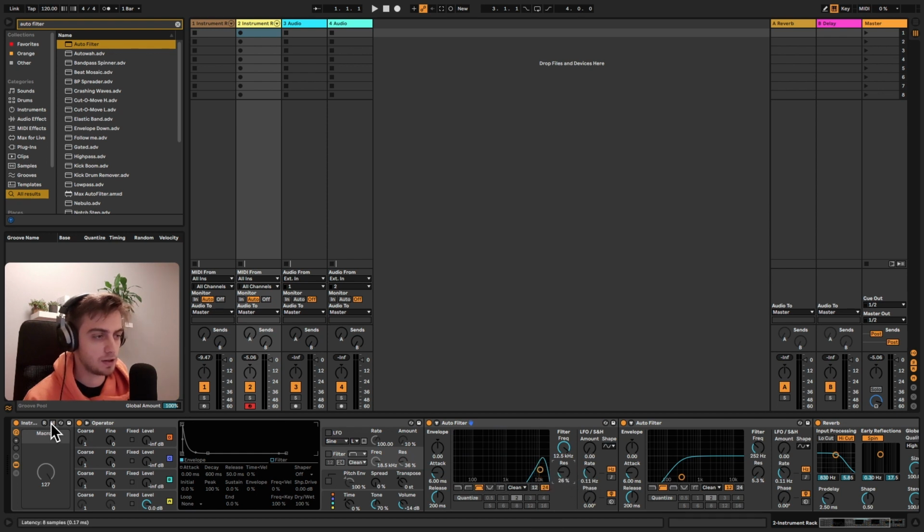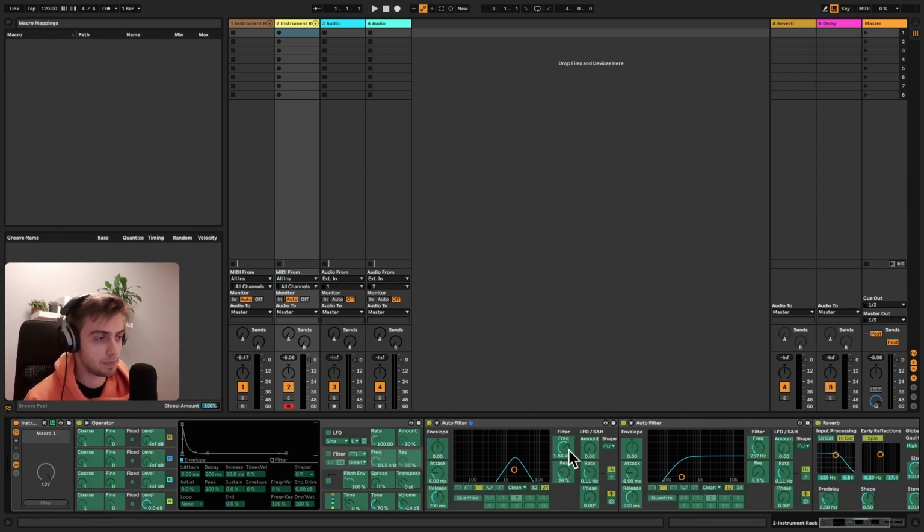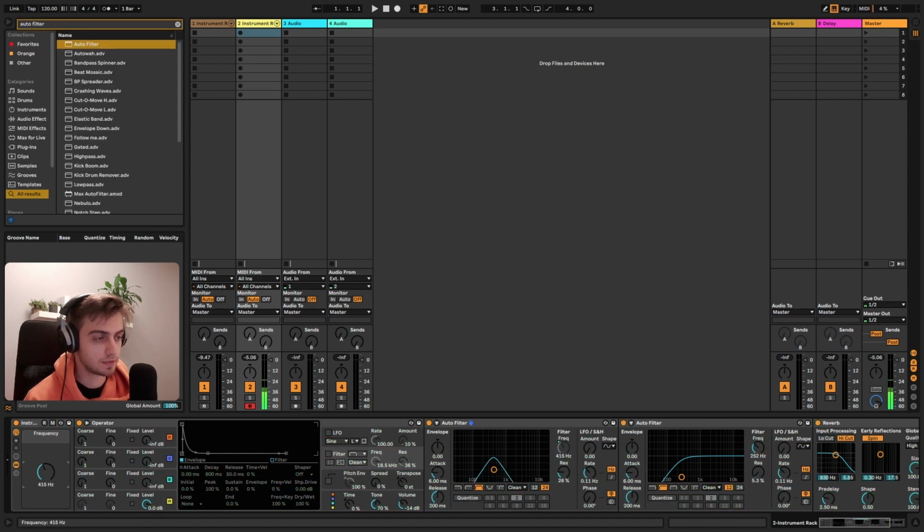And when we now move the frequency knob, you will hear that it goes up to very high frequencies. So if you're after the sizzly, really high, really bright frequencies, you can use the Auto Filter. And the same way, you can just map the frequency knob to the macro. And to me, this sounds a little bit better.